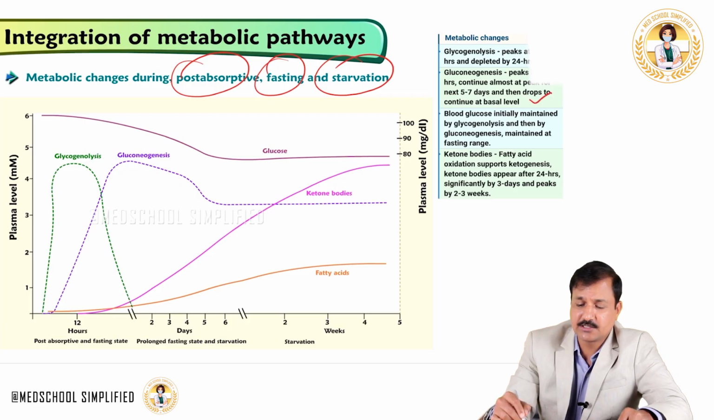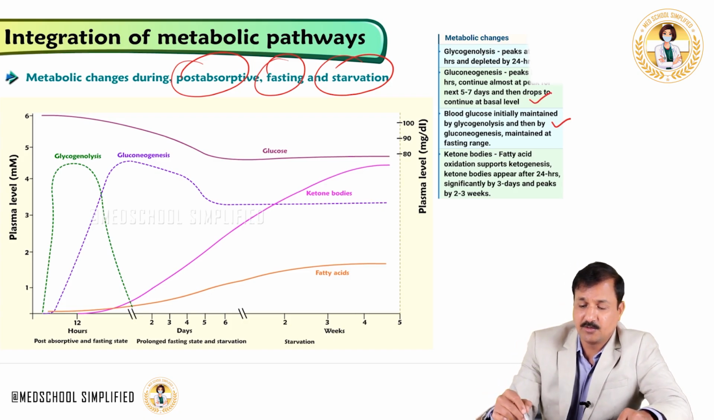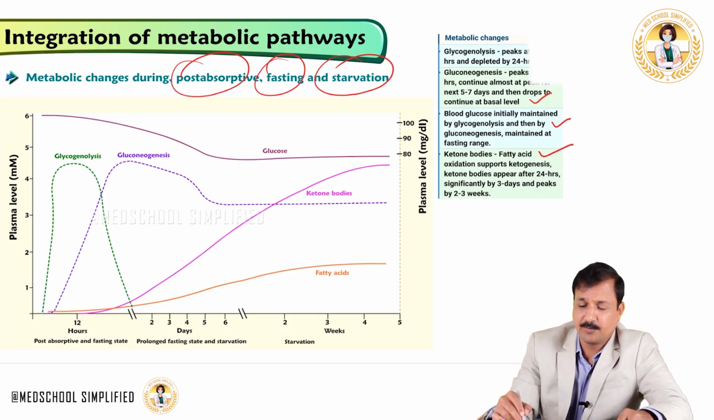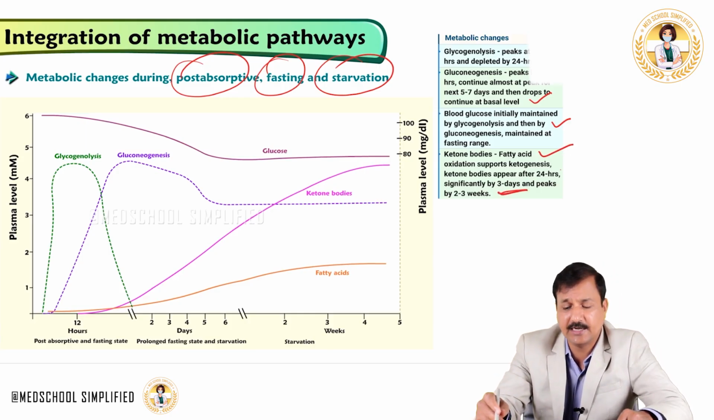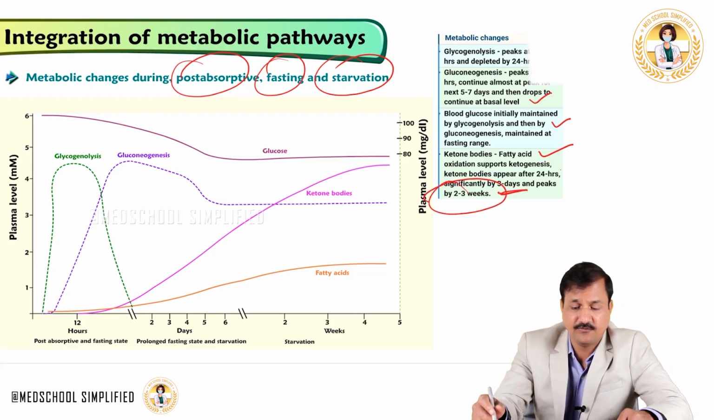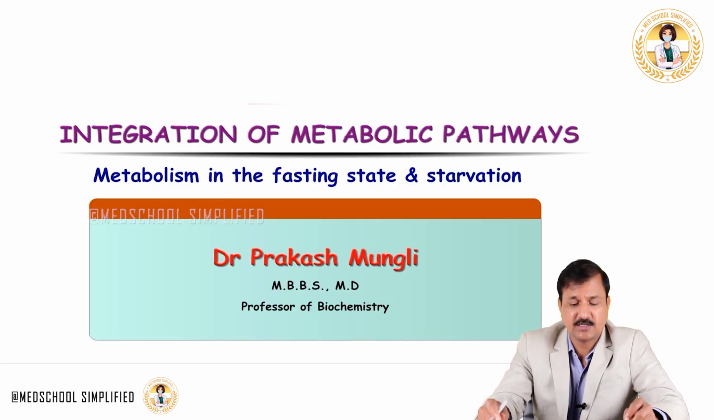Blood glucose is initially maintained by glycogen breakdown, and then it is maintained by gluconeogenesis. Ketone bodies coming from fatty acid oxidation support ketogenesis, and ketone bodies appear after 24 hours, appear significantly in the blood by 3 days, and peak by 2 to 3 weeks of starvation. So that's all about integration of metabolic pathways during fasting and starvation. Thank you.